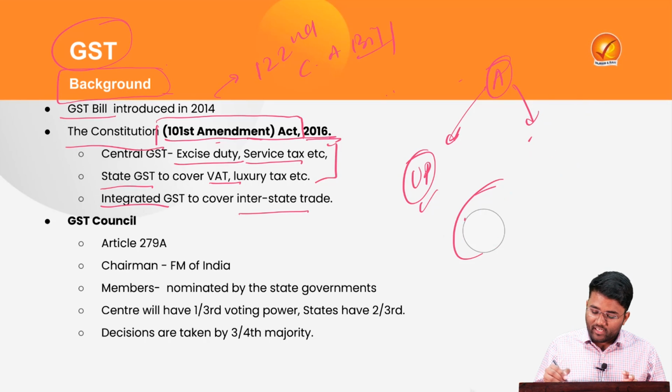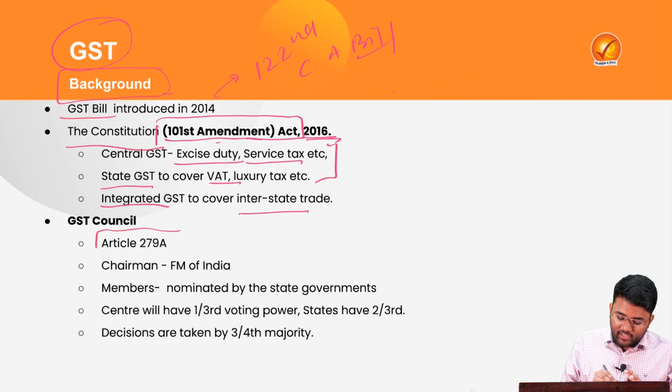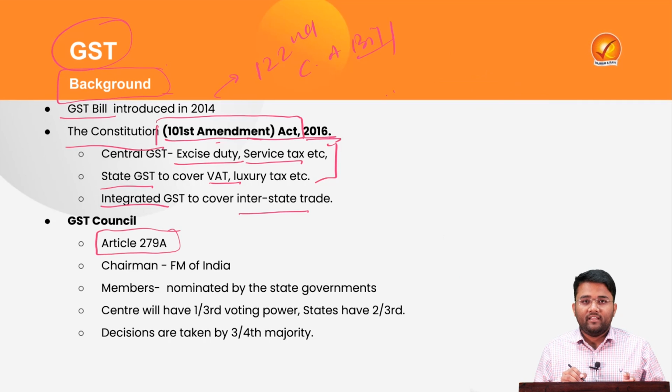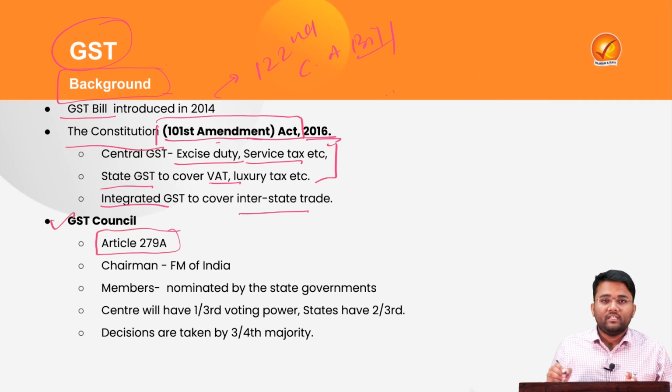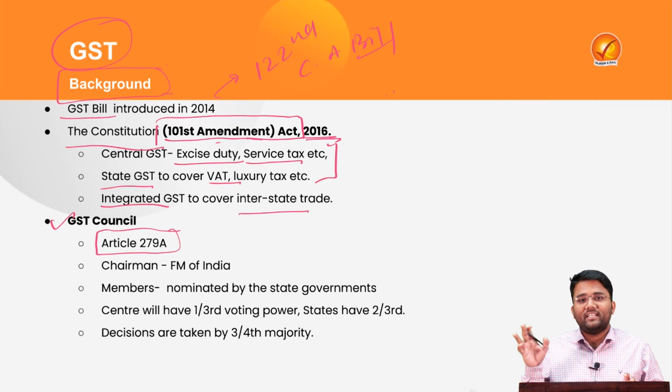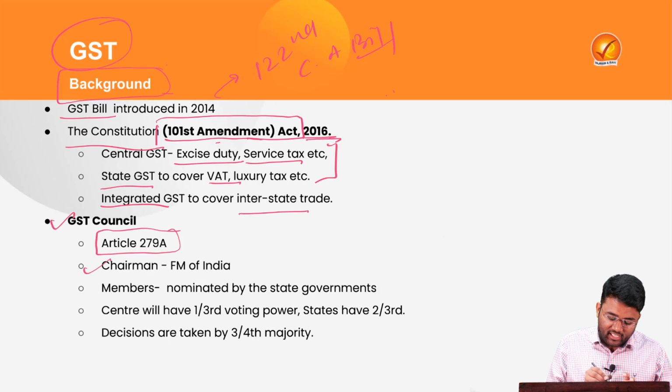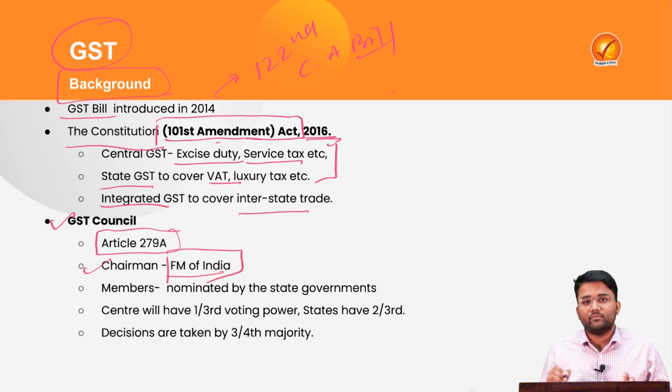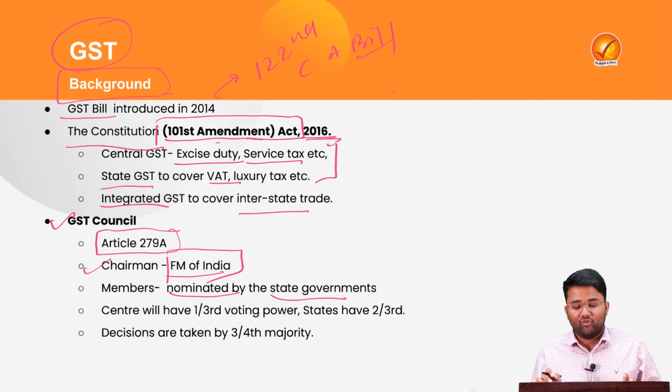Now, this Amendment Act inserted Article 279A, which provided for a GST Council to be set up by the President of India. Under this GST Council, there will be a chairman who will be the Finance Minister of India. The members of the GST Council will be nominated by the state governments.